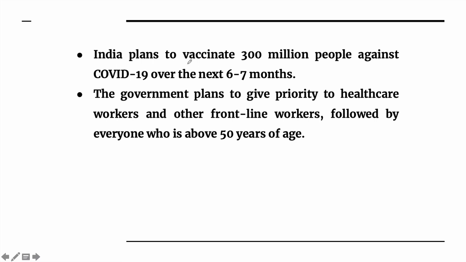So you all are aware that many companies like Pfizer, Moderna, AstraZeneca are claiming that they have created the vaccine. After a successful phase 3 trial, many of the companies are saying that the effectiveness of their vaccine is more than 90%. So they are ready to be used. After the creation of these vaccines, now the biggest challenge is its distribution. What kind of policy can the government formulate for the distribution?